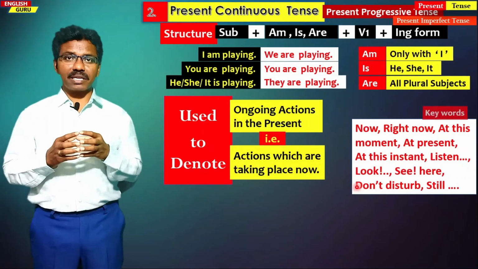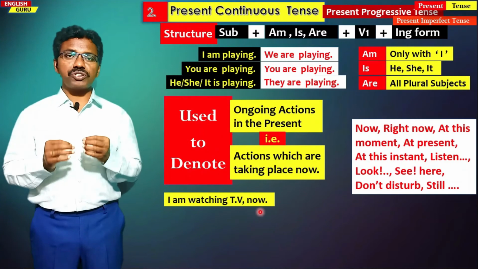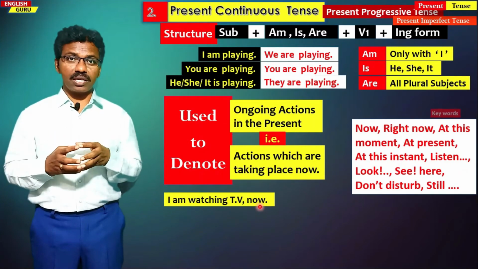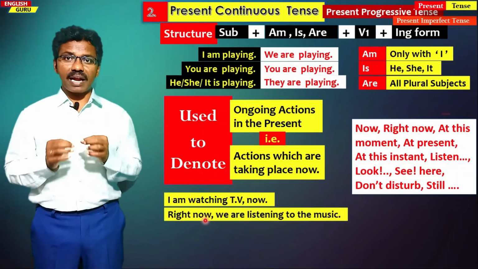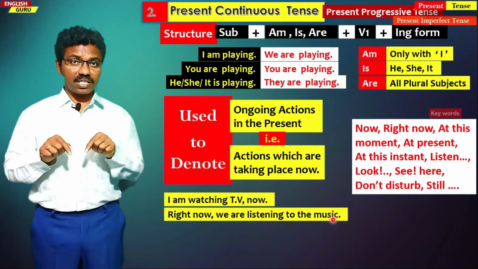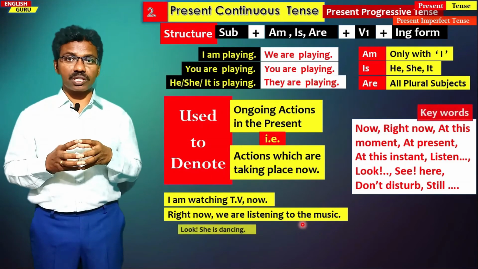And let us see some examples of how this particular tense is used. I am watching TV now. So now I am doing it, right? So this is in present continuous tense. Right now we are listening to the music. So right now, at present it is happening. So we are listening to the music. So it is in present continuous tense.